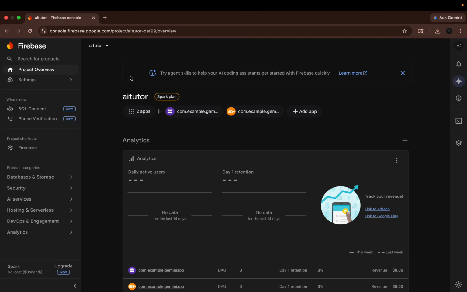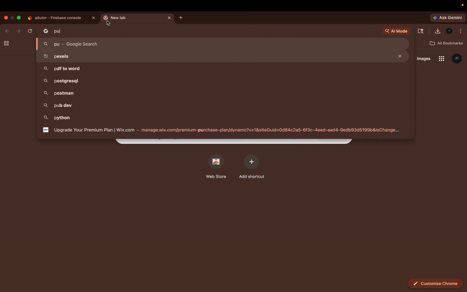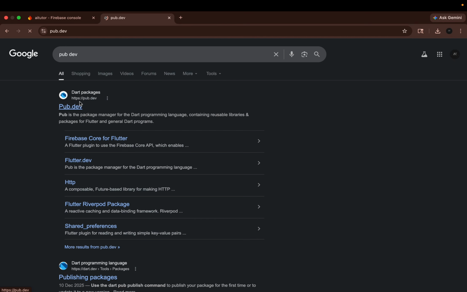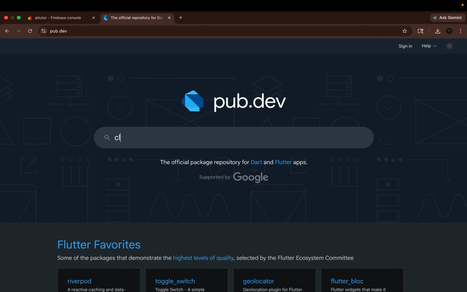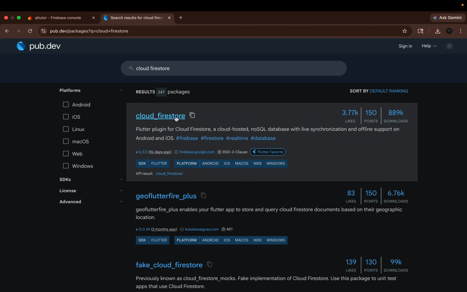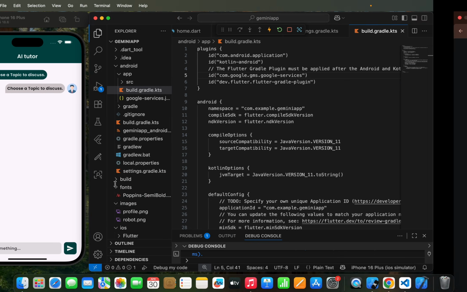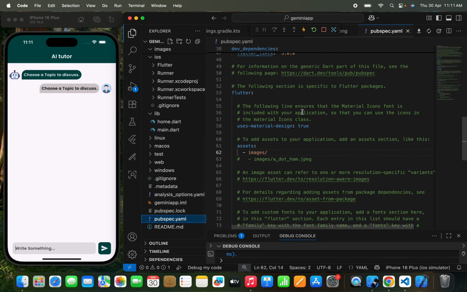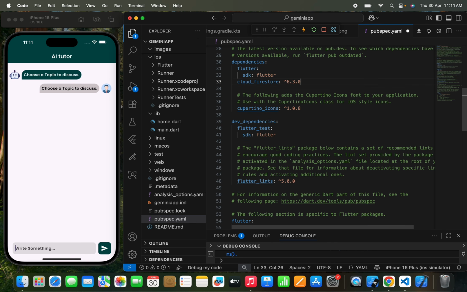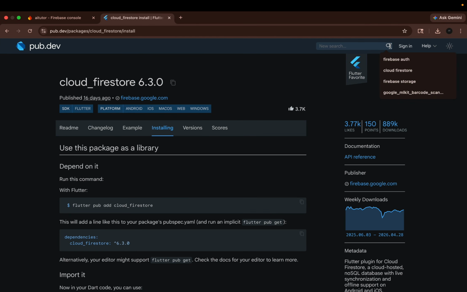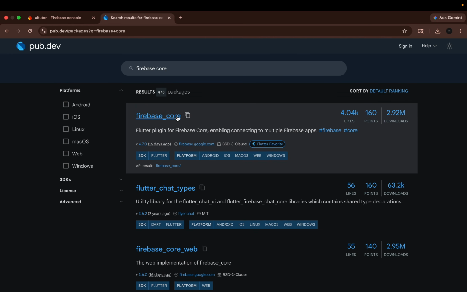Now the thing doesn't end here, because we need to add some important packages from pub.dev to the Flutter app. So we just need to move to the pub.dev official website, and then I need to add the package cloud_firestore, because we need to upload all the chats to the Firestore database. That's why we need the cloud Firestore package. Now let's copy this package and directly paste this in the pubspec.yaml file, under the dependencies. Right, now we need a second thing, which is Firebase core, because we need to use some core functionality of Firebase in our app.